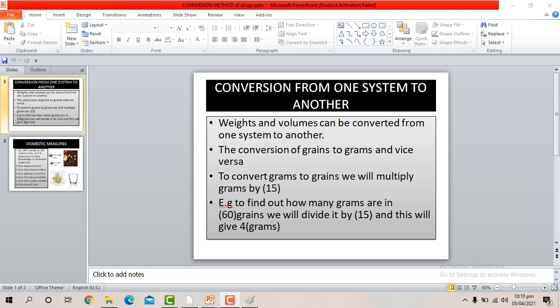Today we will learn how we will do this conversion from one system to another. From which one to another? Like from apothecary to metric, or from weights to volume. Weights and volumes can be converted from one system to another.